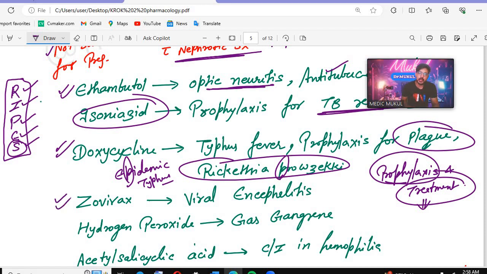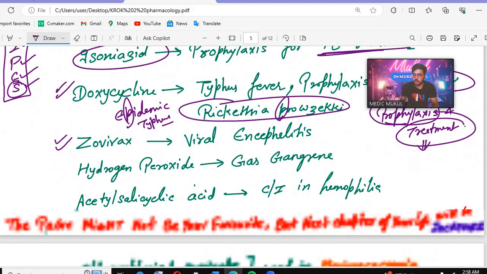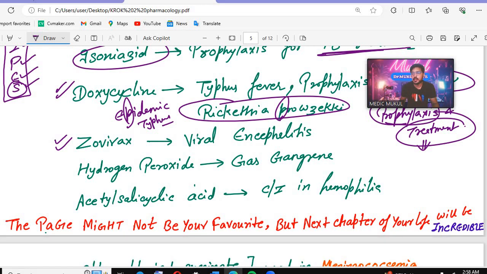Zovirax is used in case of viral encephalitis. Zovirax is used in case of which disease? Viral encephalitis. Okay. Hydrogen peroxide is used in gas gangrene.